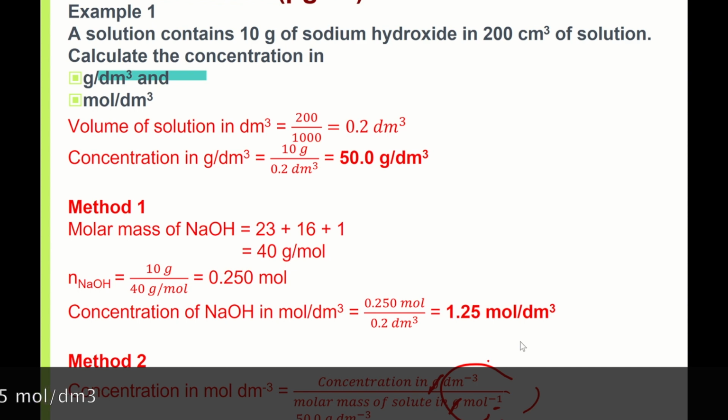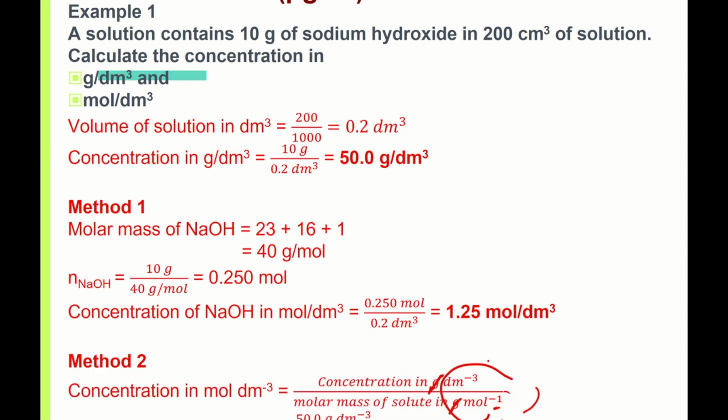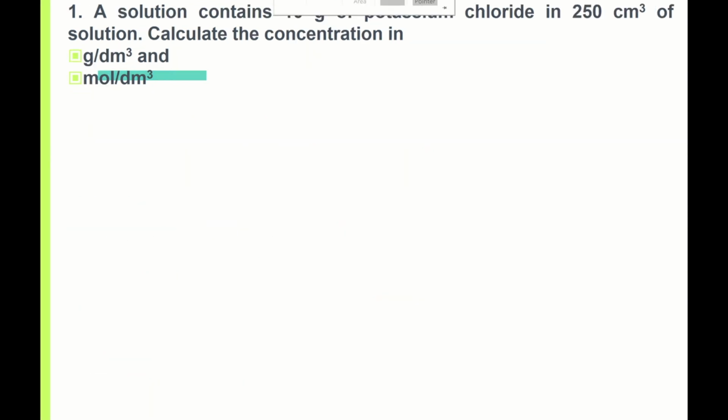So if you understand method 2, just do method 2. If you understand method 1 better, if it is easier for you, just go ahead and do method 1. Both can get the same answer. So continue the remaining questions. Without looking at the answer, try it yourself.